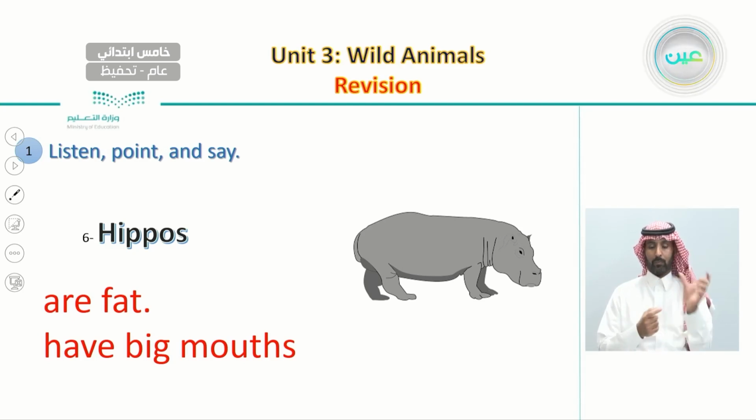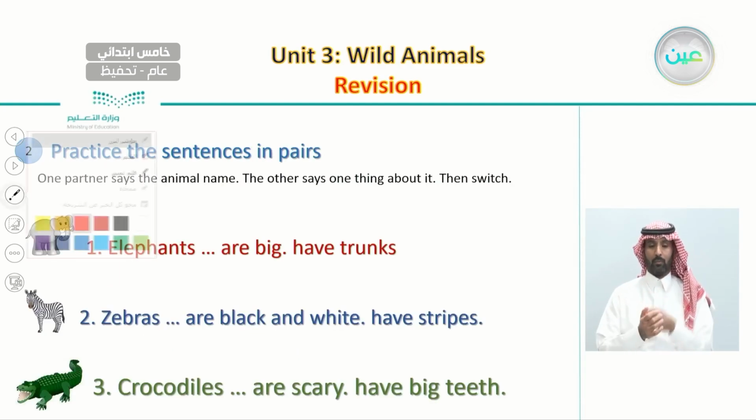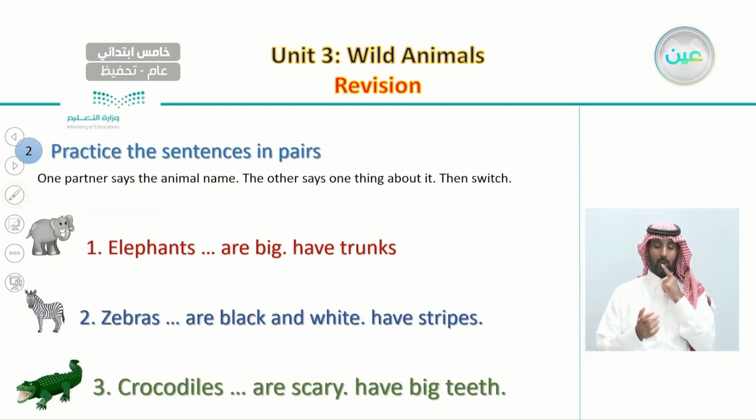These were the animals that we practiced last time. Not only this, but I also ask you to practice these sentences in pairs, where you say the animal's name, and the other partner will say one or two things about this animal.